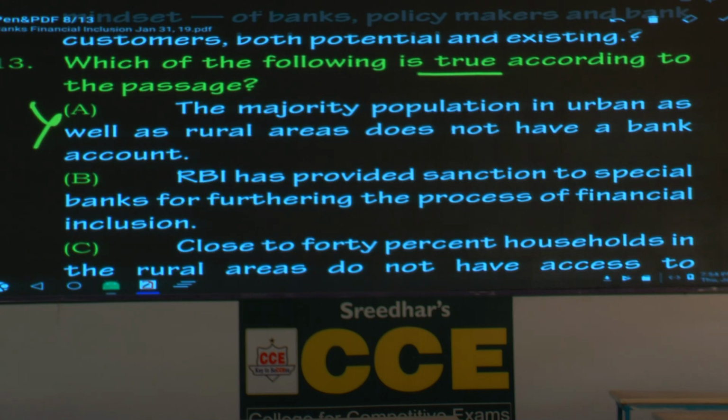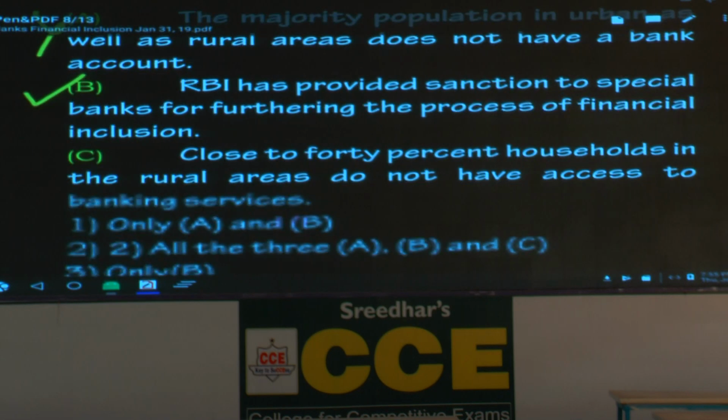Majority don't have. What does it say? Majority don't have. Now 44%, 33%, that is majority don't have or minority don't have. The question is clear. Fine. B. RBI has provided sanction to special banks for furthering the process of financial inclusion. Mentioned clearly in the passage. I think 3rd or 4th paragraph, it talks about special provision. So please tick this one.